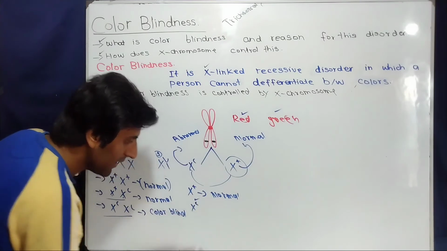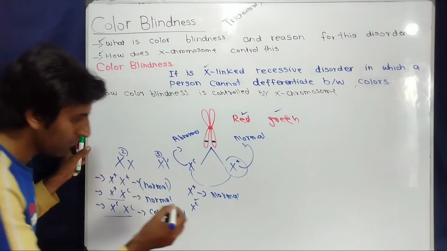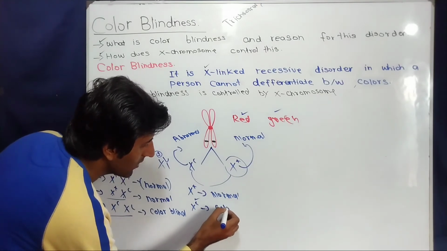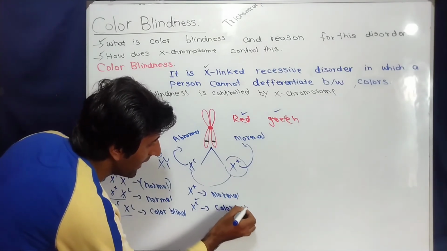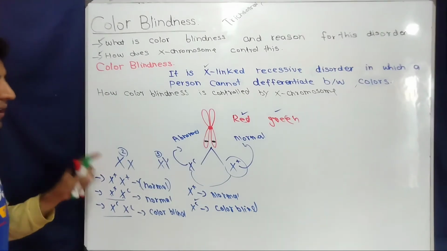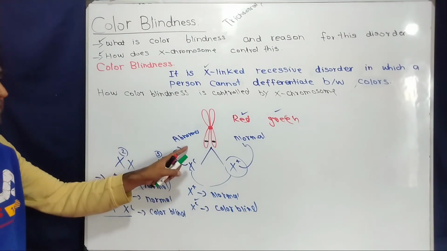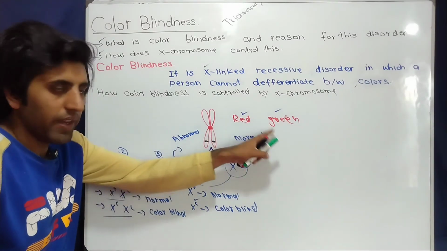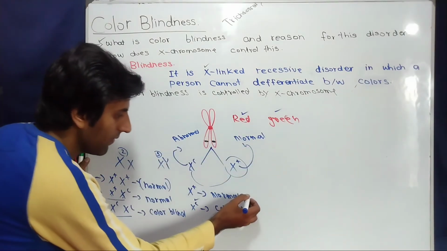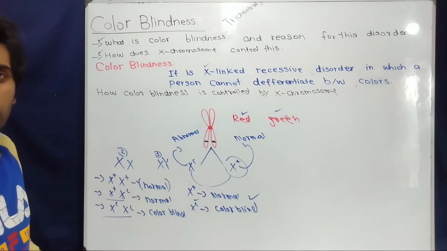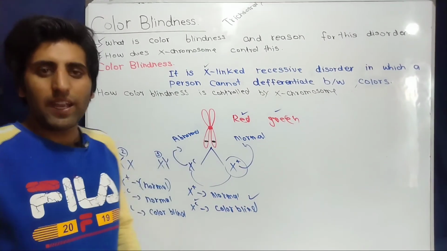And when a male has an abnormal allele, only a single abnormal allele, he will suffer from color blindness. He will be color blind. Why color blind? Because there is only one allele, and this allele is responsible for abnormal development of red and green pigments. That's why the male will be color blind. So this is how color blindness is controlled by a gene present on the X chromosome.